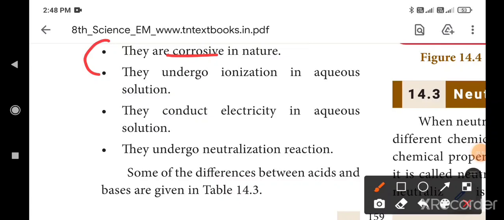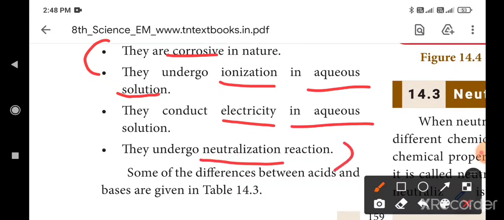They undergo ionization in aqueous solution, that is H plus and OH minus. Third, they conduct electricity in aqueous solution, both of them. Then they undergo the neutralization reaction. Okay, so this is the answer for what are the similarities between acids and bases. Similarities means same.